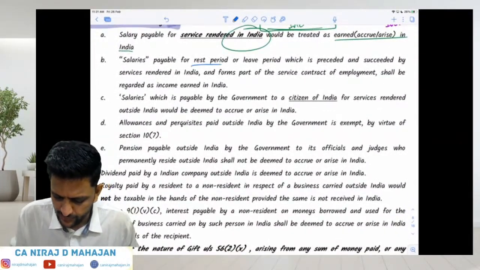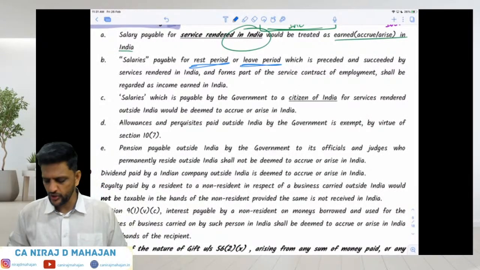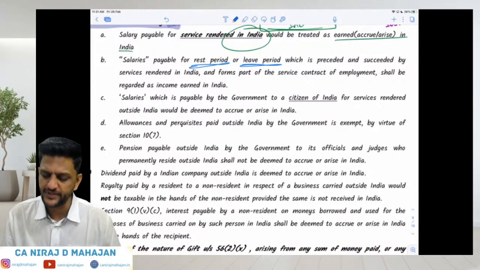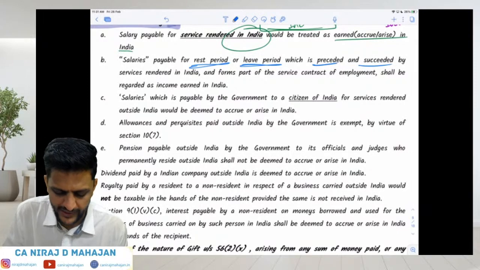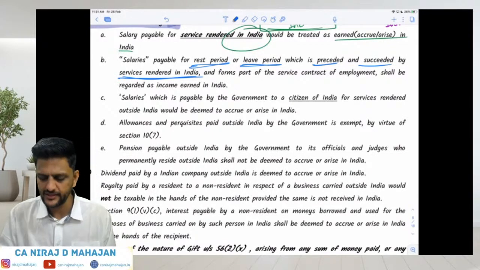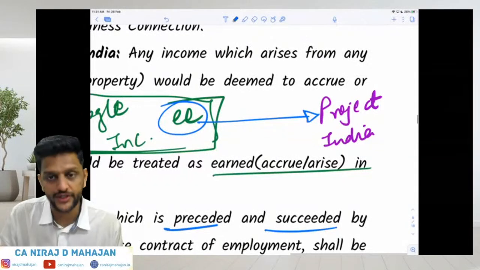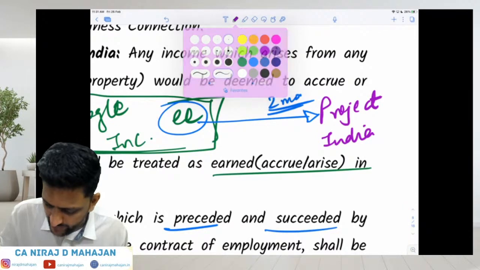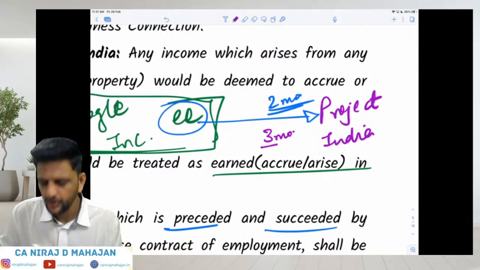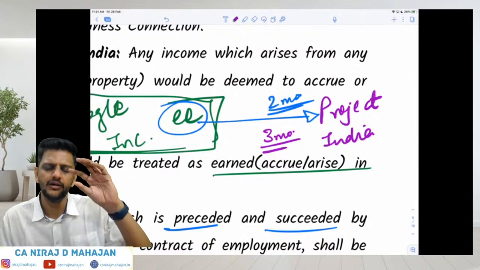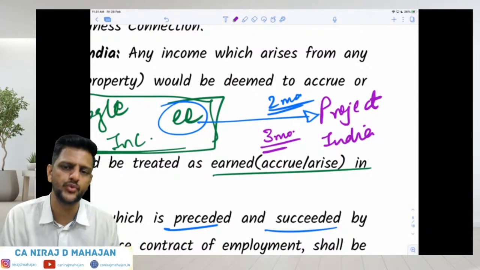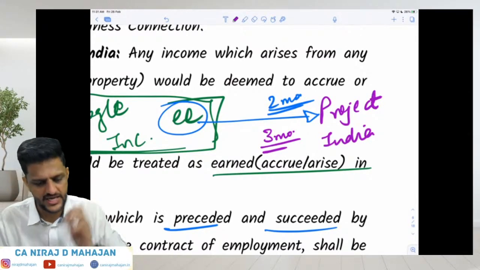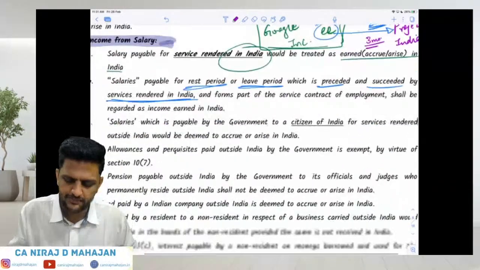Then pay attention. Salaries payable for rest period or leave period. At times you have earned leaves or some balance leaves, and for that also you earn the salary, which is preceded and succeeded by services rendered in India. That means, let us say, if this person comes to India for a project for 2 months, but gets the salary of 3 months, 2 months is the actual working time and 1 month is the leave period which he has earned. So even that leave will be considered as earned in India. Check. So salary is payable even for the rest period.